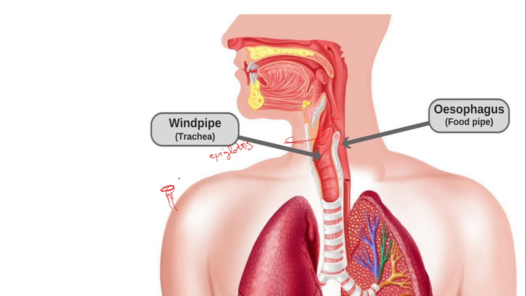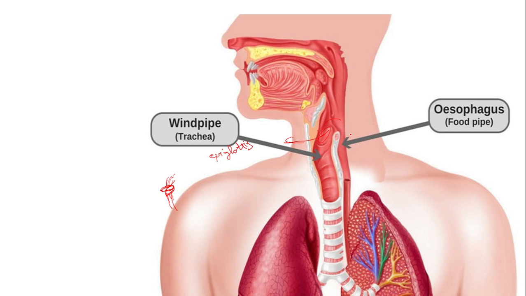Then what happens when we are swallowing food? This will have some pressure on it when we are swallowing the food. Then it will go down and close this windpipe. That is how it protects the windpipe from food entering.